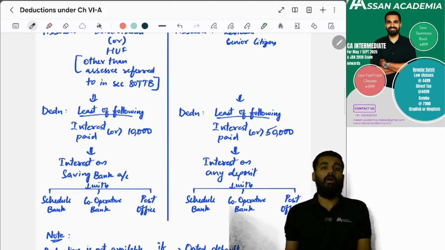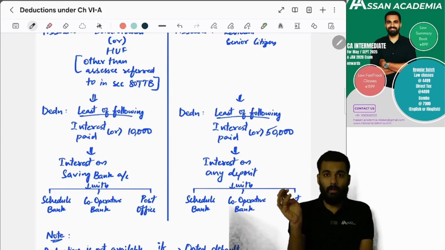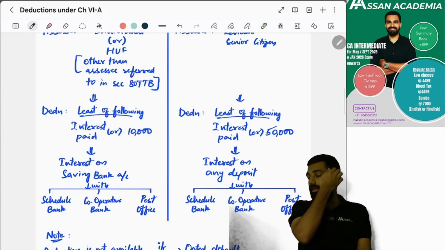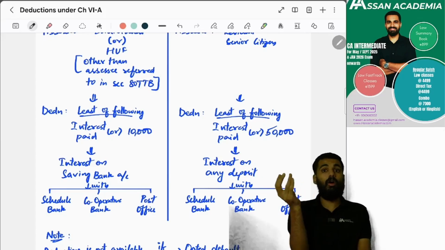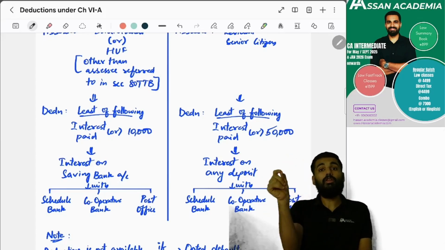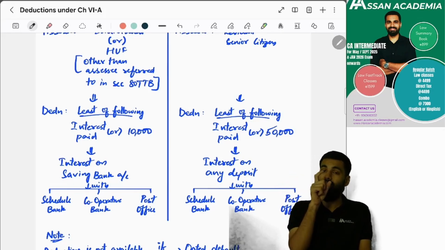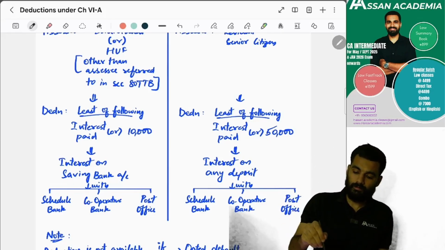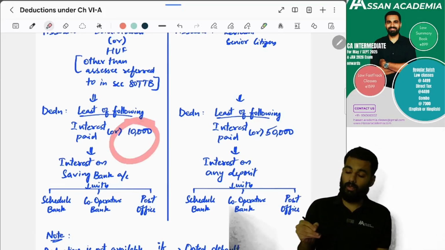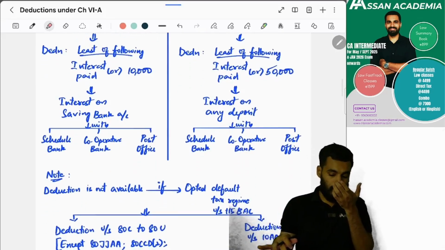And what about if a person is a resident senior citizen? For him, any deposit in the scheduled bank, cooperative bank, or post office, any deposit. So interest paid or 50,000 rupees. In 80TTA it is up to interest paid or 10,000 rupees. Here it is 50,000 rupees. Yes or no? Yes.